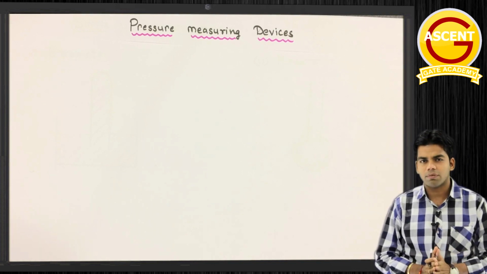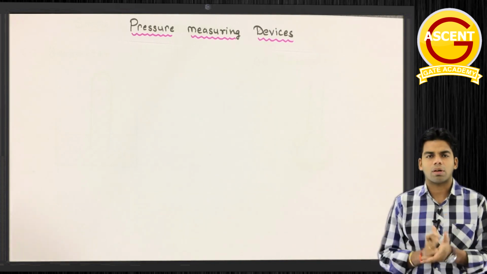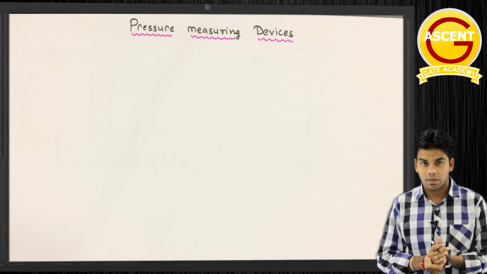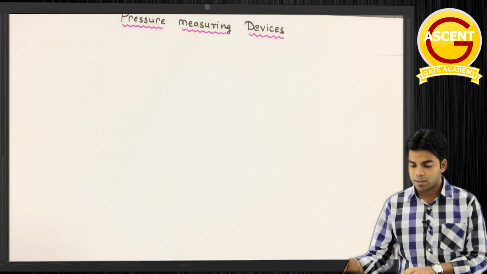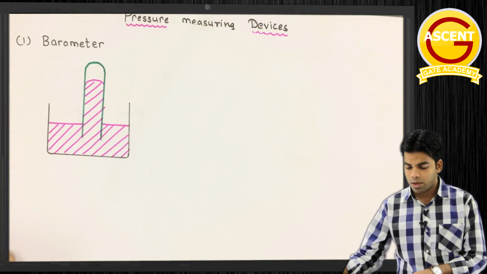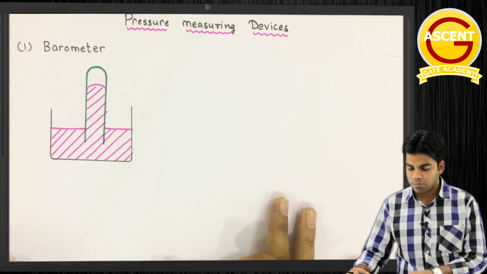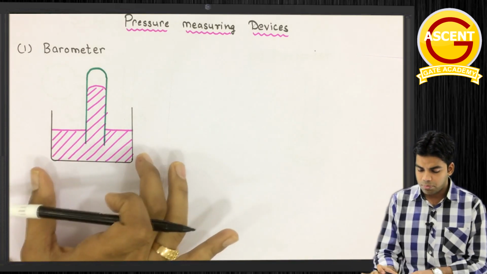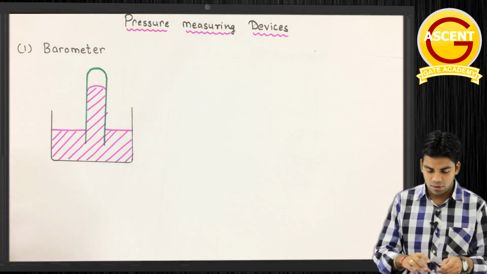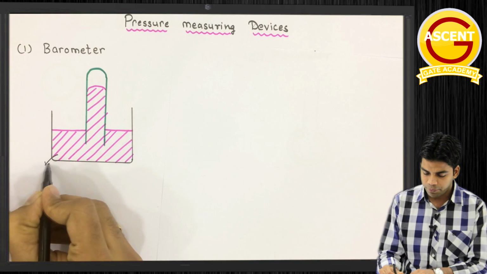So the very first device to measure the pressure, or rather I should say to measure the atmospheric pressure, is the barometer. Okay, so this barometer is used to measure atmospheric pressure. So how can we measure atmospheric pressure? With the help of this barometer only. We have this beaker in which mercury is filled. The fluid here is mercury.